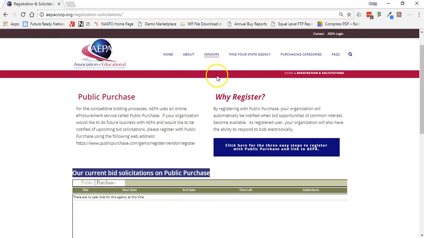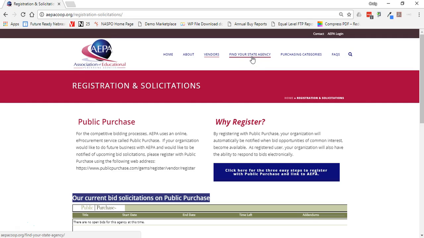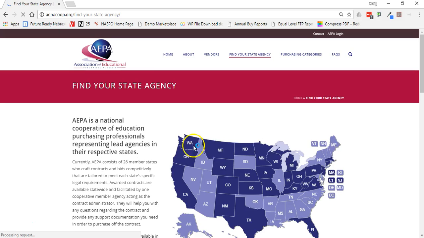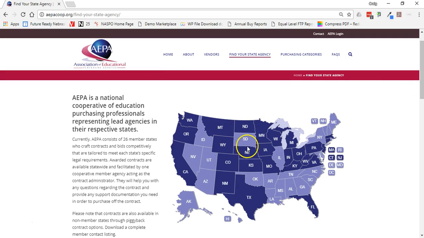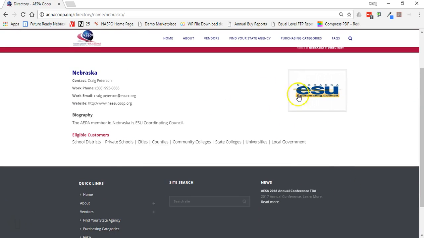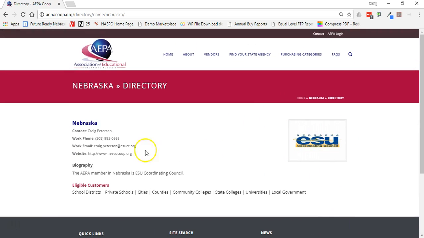This is where you would direct those vendors to. The next menu item is Find Your State Agency, and this is something all states should review and make sure the information is correct. We have the map that you can select from, the hot map, at least here. If I click on Nebraska, it's going to pull up the Nebraska information, provide the logo and all the contact information.